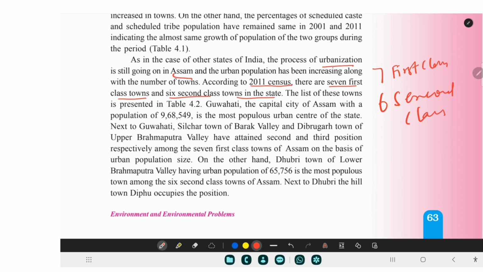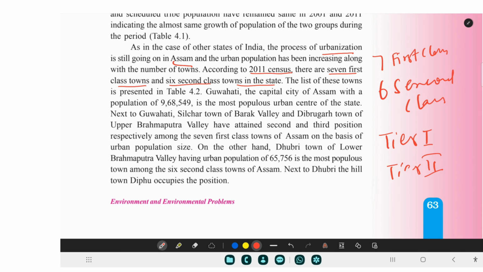Okay, now what is this first class, second class? Have you heard about the term called Tier 1? You might be familiar with the word Tier 1 cities, Tier 2 cities. And how do we say that this is Tier 1 or first class city? It depends, not totally, but one of the main points is population.